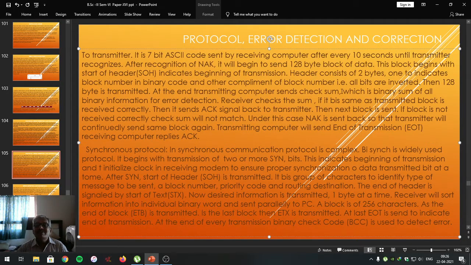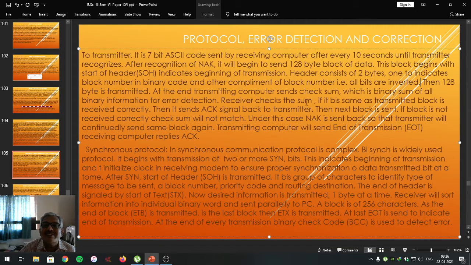And if checksum of receiving computer matches with the checksum of transmitting bits, then successful communication is taking place. Checksum is binary sum of all the binary information for the error detection.